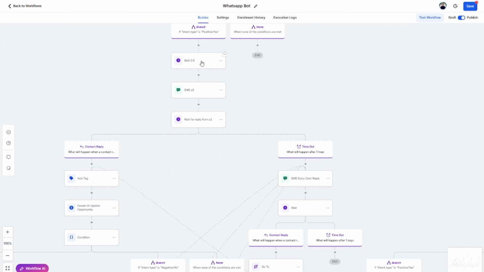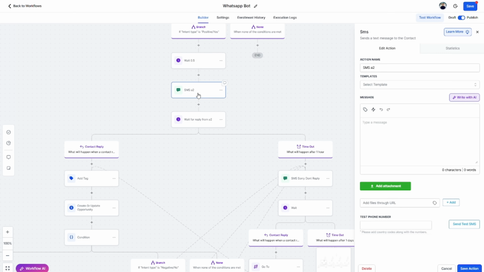You're going to wait 30 seconds, and then we're going to hit them with a reply message. And again, this is going to be A. The next workflow over is going to be B. The next workflow is going to be C. And you can always just copy and paste them exactly like this. So it's just going to say, hey, thanks for confirming. Just a curious question. Have you thought about AI in your business?